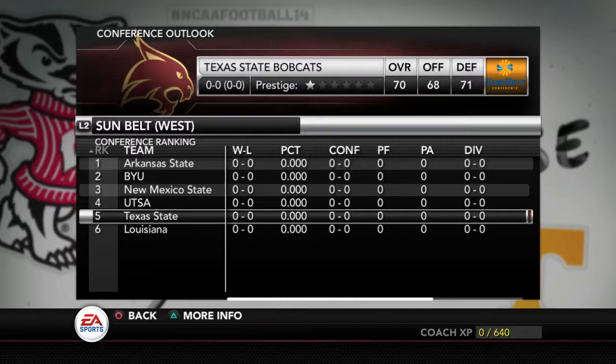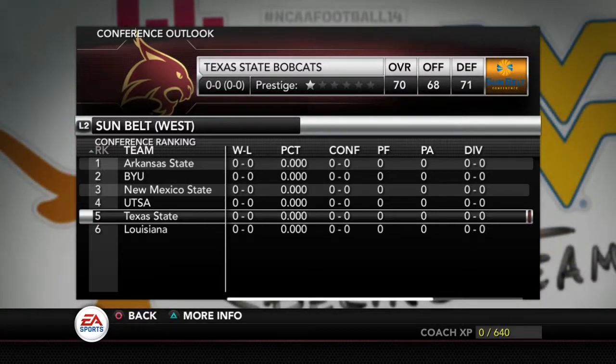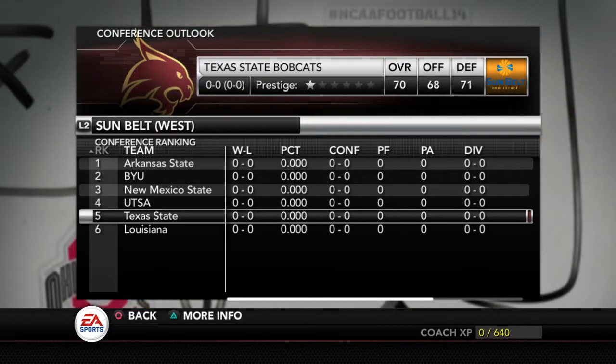It's a college team in a state that is very well known for college players. There are a lot of college players that come out of there, but they're subpar. I don't think they've ever been to a bowl game. I don't think they've ever had a winning record in Division I, except 6-6, if I remember right, which isn't a winning record. You're breaking even, you're .500. But we're going to play as them.